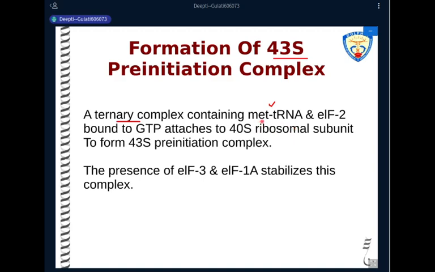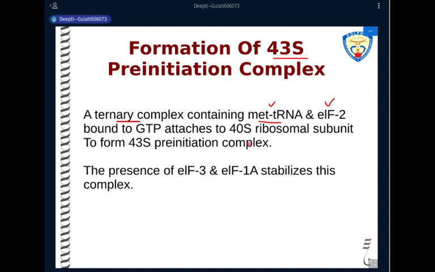Now when we write Met-tRNA, we mean that there is a transfer RNA which is specific for methionine, and it has a bound methionine at the 3' end. So this Met-tRNA, as in the prokaryotic system, here also requires a factor for binding, and that factor is initiation factor 2.